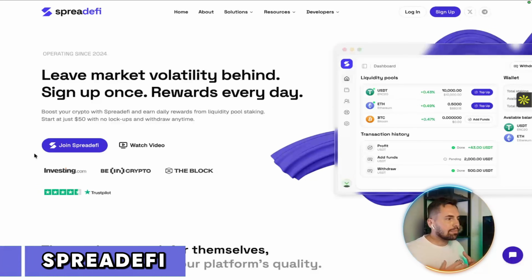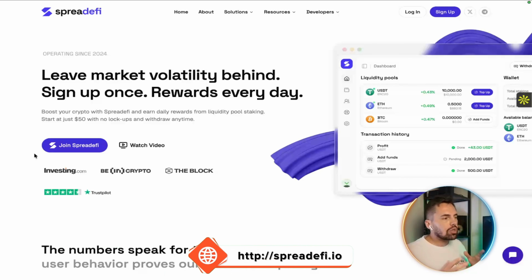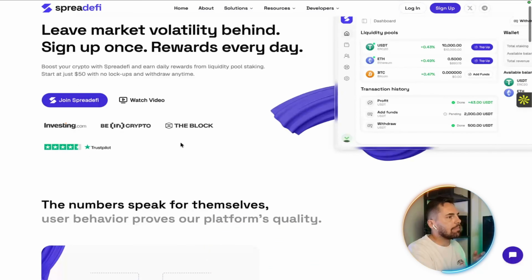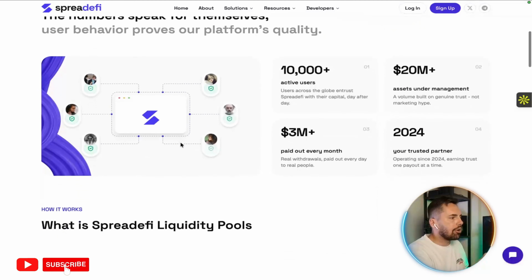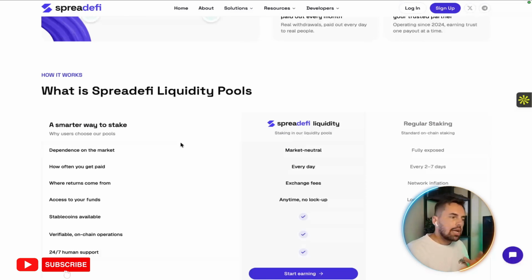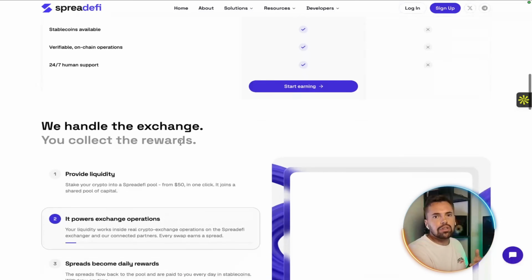So this is Spreadify, and first impressions matter, so let's take it in. Straight away, you can see that this is a proper professionally built platform, right? Clean design, clear branding, and it's laid out around its main products, rather than being a wall of hype. That alone is worth noting in this space because a lot of these sites fall apart the second you scroll.